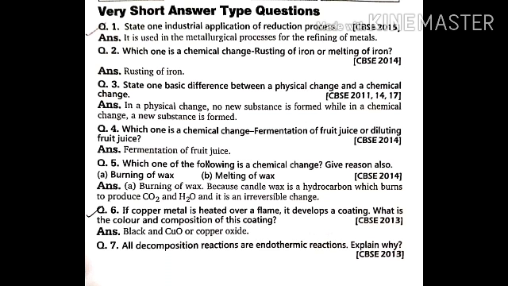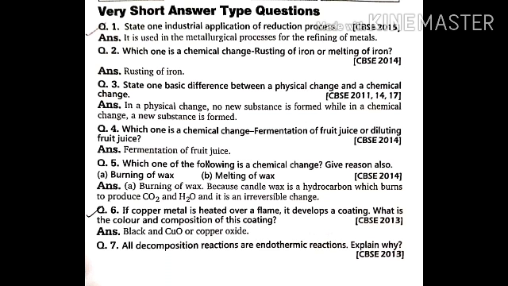Next question: if copper metal is heated over a flame, it develops a coating. What is the color and composition of this coating? This we have studied before. When we are heating copper, heating means reaction with the oxygen. So when the copper is heated, it will produce copper oxide, CuO. What is the color of copper oxide? It is black in color, right?